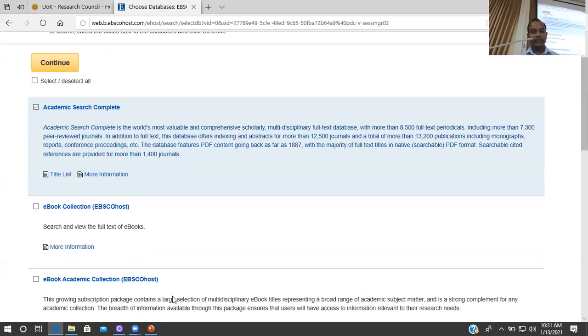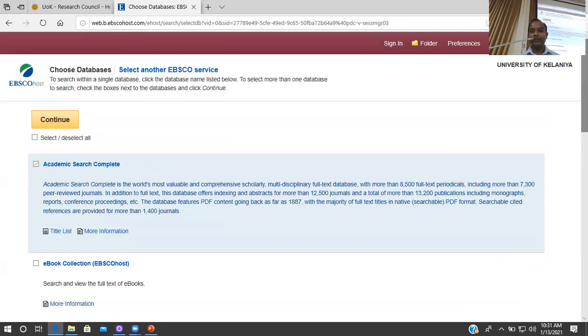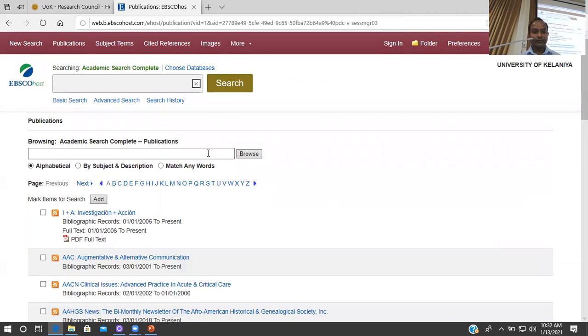And in addition to that, we also have this particular collection, the eBook Academic Collection, which provides access to a number of ebooks. I will discuss them later when it comes to that particular topic. So this is the title list. It lists all the journals, but you can still search for a particular journal.